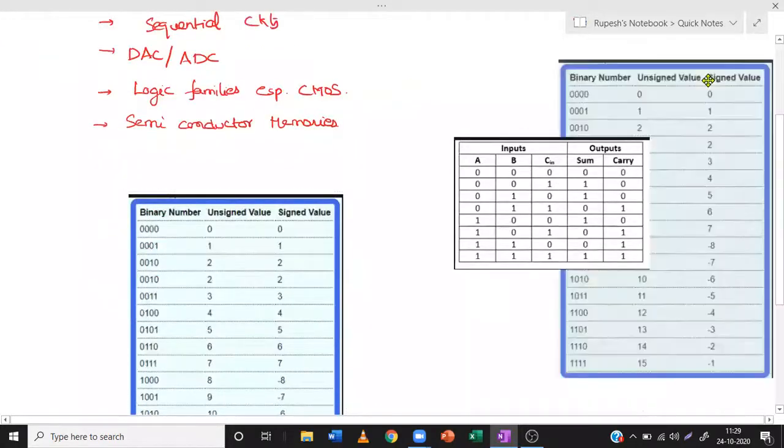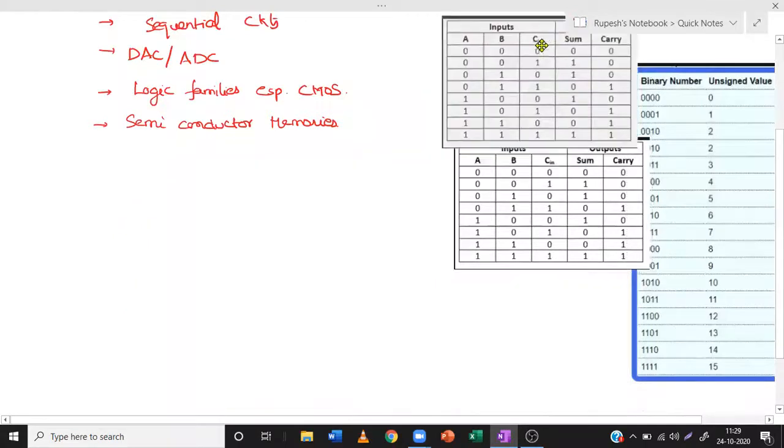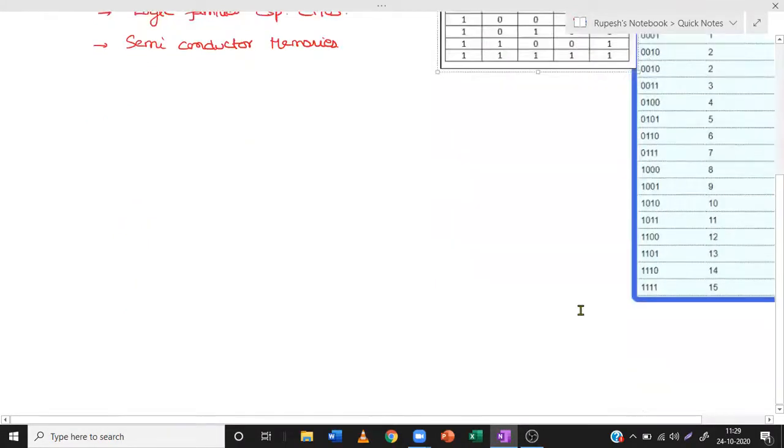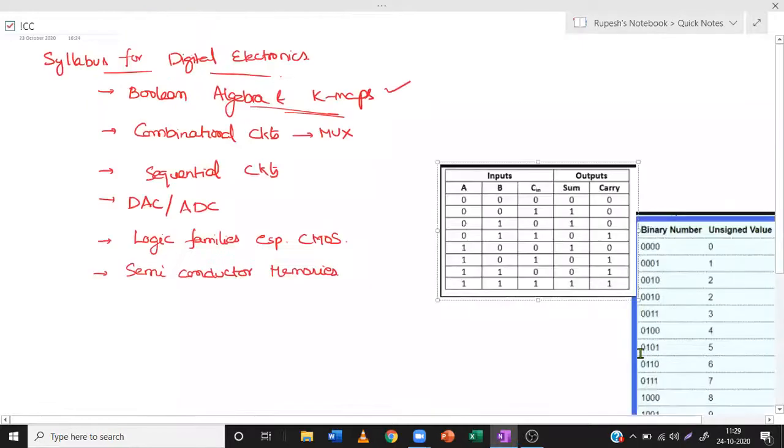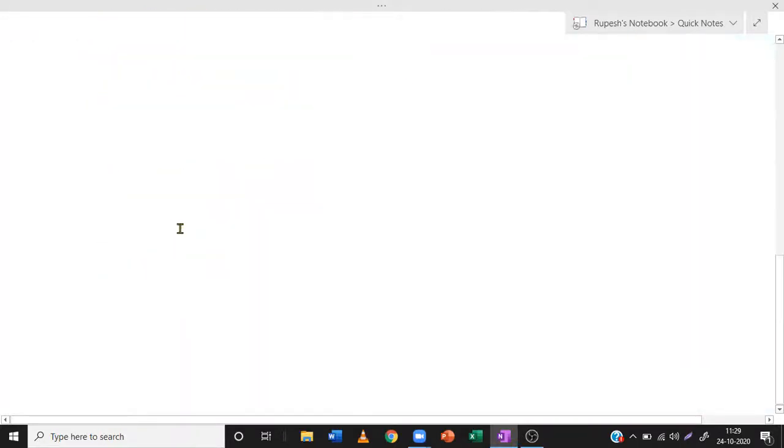We'll learn about these charts and diagrams later. Let us see the first question.